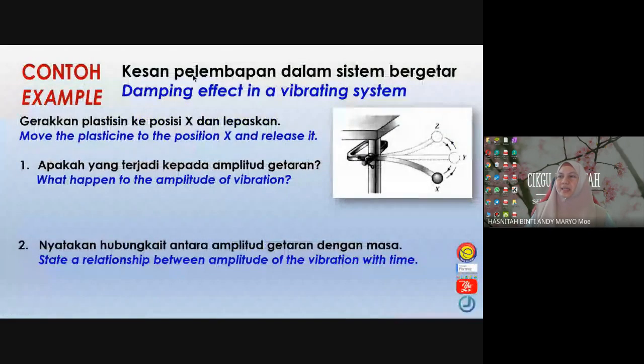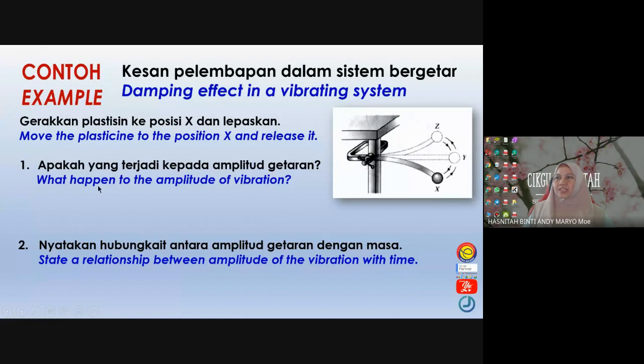Now let us take a look at this example. This is the effect of damping in a vibrating system. This is a hacksaw blade. The hacksaw blade is released to vibrate from position X. It vibrates to Z, Y, and then back to X to complete one oscillation. Move the plasticine to the position X and release it.